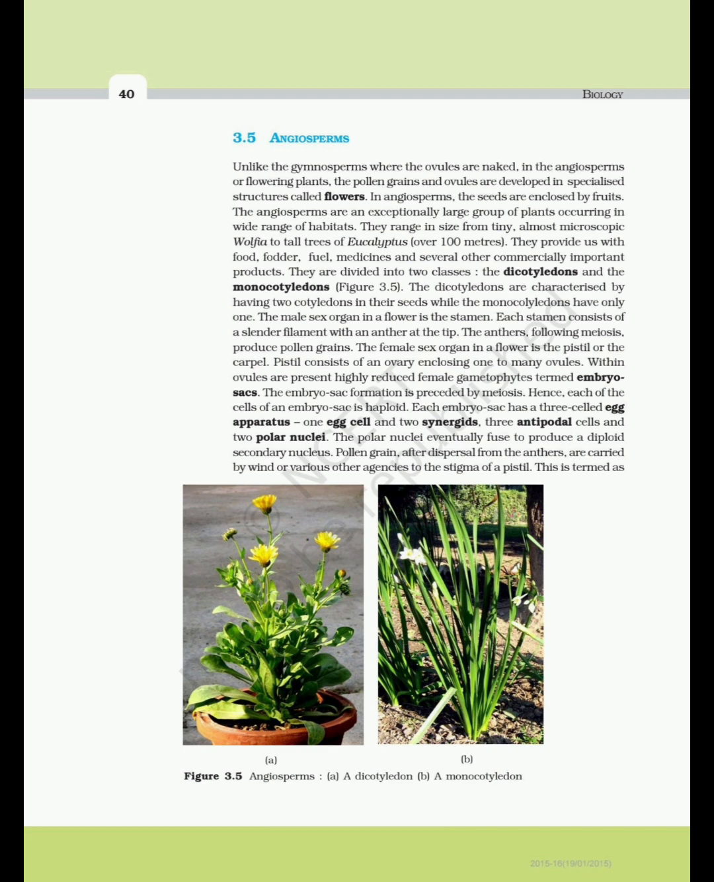Within ovules are present highly reduced female gametophytes termed embryo sacs. The embryo sac formation is preceded by meiosis. Hence, each of the cells of an embryo sac is haploid. Each embryo sac has a 3-celled egg apparatus, 1 egg cell and 2 synergids, 3 antipodal cells and 2 polar nuclei. The polar nuclei eventually fuse to produce a diploid secondary nucleus. Pollen grains, after dispersal from the anthers, are carried by wind or various other agencies to the stigma of a pistil. This is termed pollination. Figure 3.5 Angiosperms. A. A dicotyledon. B. A monocotyledon.